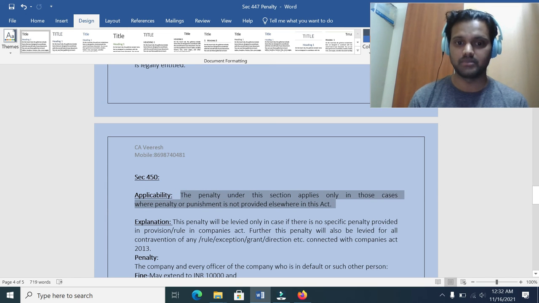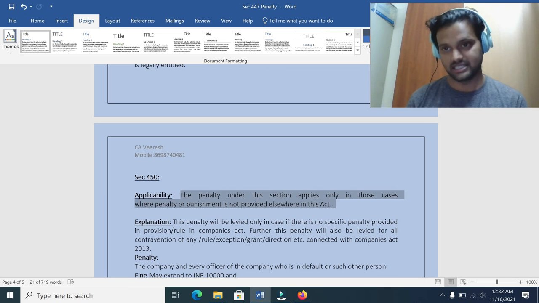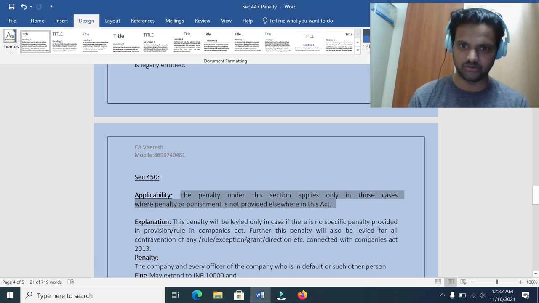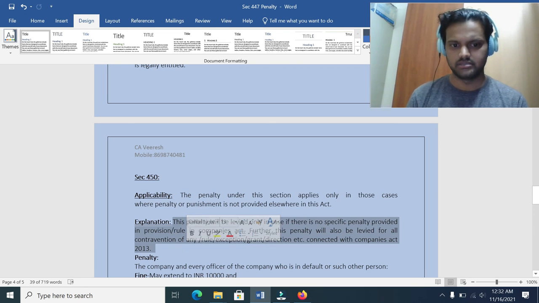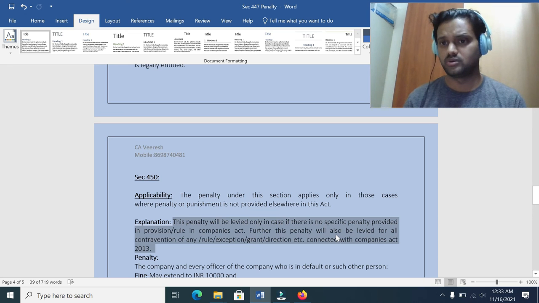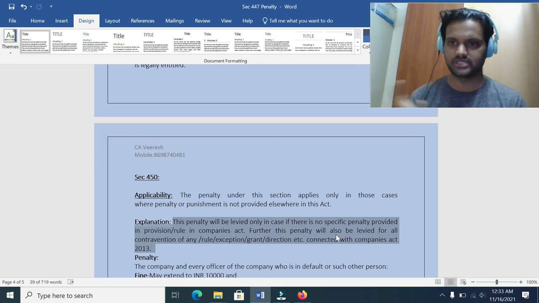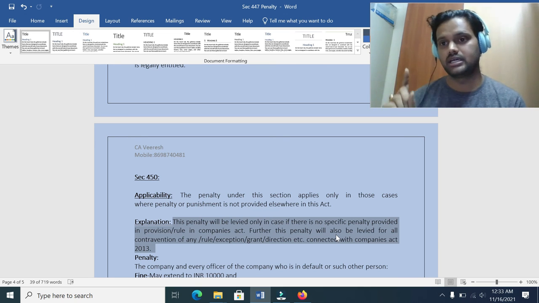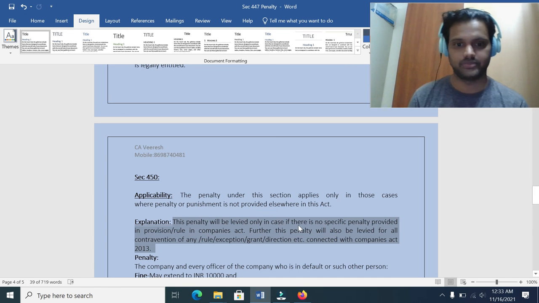What is the applicability of section 450? This penalty provision applies only in cases where no specific penalty or punishment is available elsewhere in the Act. If the Companies Act doesn't contain any specific penalty provision for the act of violation, section 450 will come into the picture. I have given an explanation here, for example, any contravention of any rule, exemption, approval, direction or sanction. If there is any violation, then section 450 will be applicable, provided no specific penalty is available in that particular section or rule.